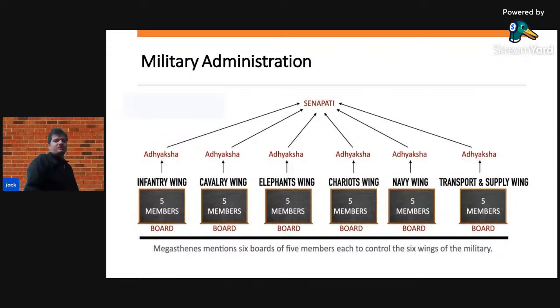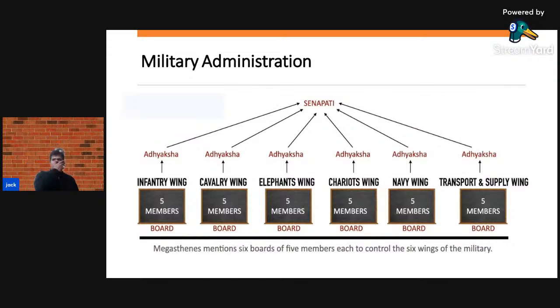So the Senapati used to maintain the whole military administration, and above the Senapati, it was the king who was the commander in chief of the whole military system. So this was the military administration of the Mauryan Empire.